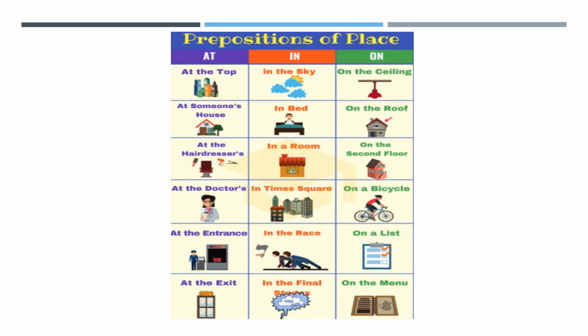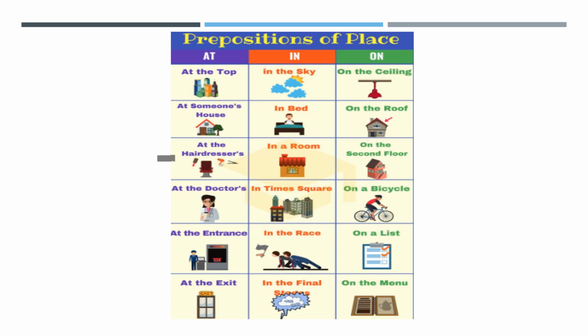There are some other prepositions of place. In this case, we are studying at, in, on, and you can check here, for example, when you are being very specific, like at the hairdresser, you better use at.